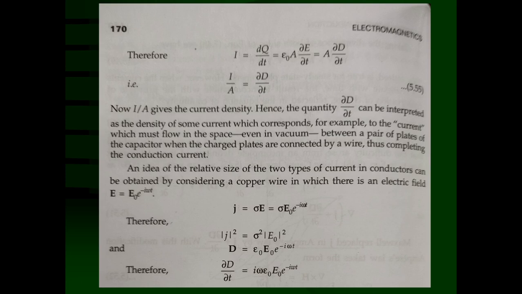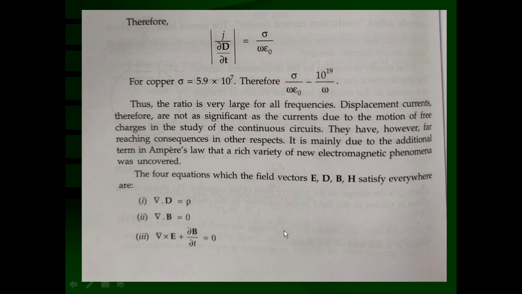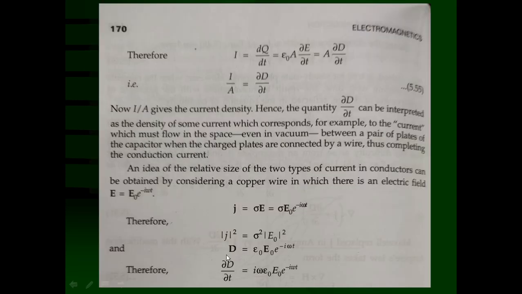Now, we want to compare the relative size, the relative magnitude, of the two currents. So, we will calculate the magnitude of the conduction current density, because this is a complex value. We can take the modulus: magnitude of J squared is equal to sigma squared into magnitude of E0 squared. Similarly, the displacement field D is equal to epsilon 0 E, and E is equal to E0 e raised to minus i omega t.